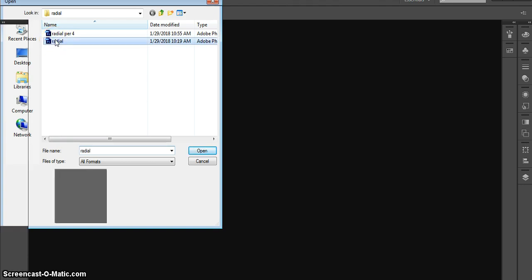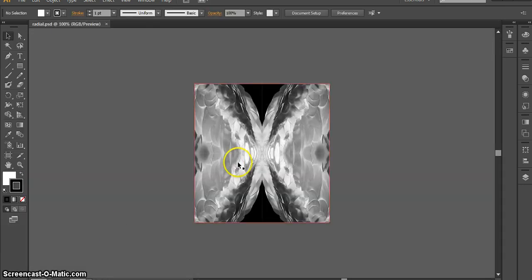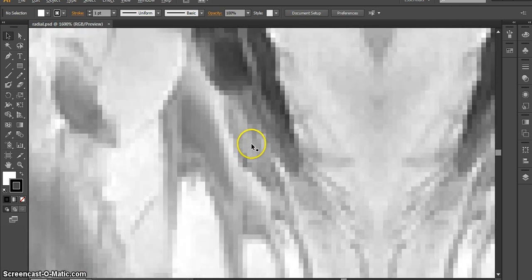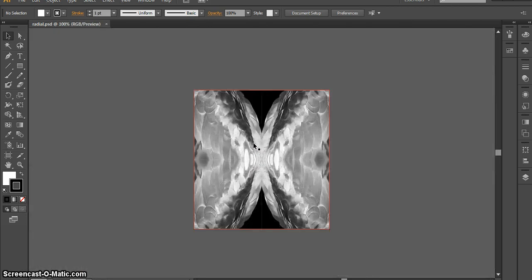So when you open it, it's going to give you a dialog box, and this is actually a very important dialog box. We, in Photoshop, had 4 layers for each of those panels, and in Illustrator, we don't want those layers. So we're going to flatten layers to a single image and hit OK. When we get that into Illustrator, if we zoom in holding Alt, you can see there's still pixels, which is fine. You can use images in Illustrator all the time. But in this case, we want to vectorize this image.